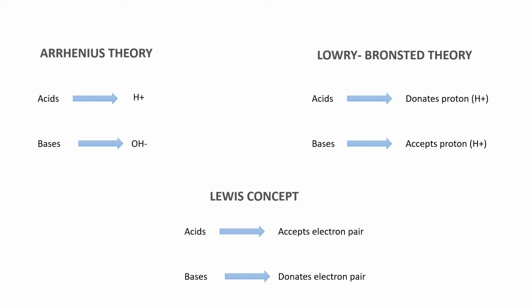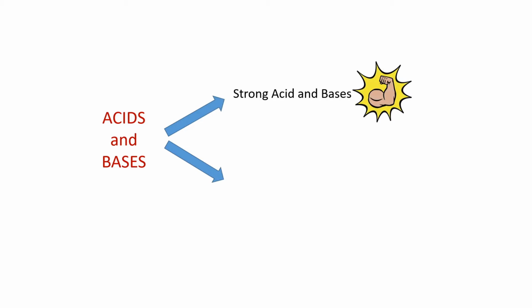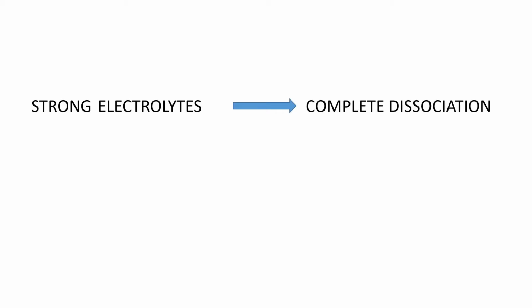Now let's see the concept of acids and bases in accordance with equilibrium. Acids and bases are of two types: strong acids and bases, and weak acids and bases. As we had seen in the last video, strong electrolytes completely dissociate into their respective ions.